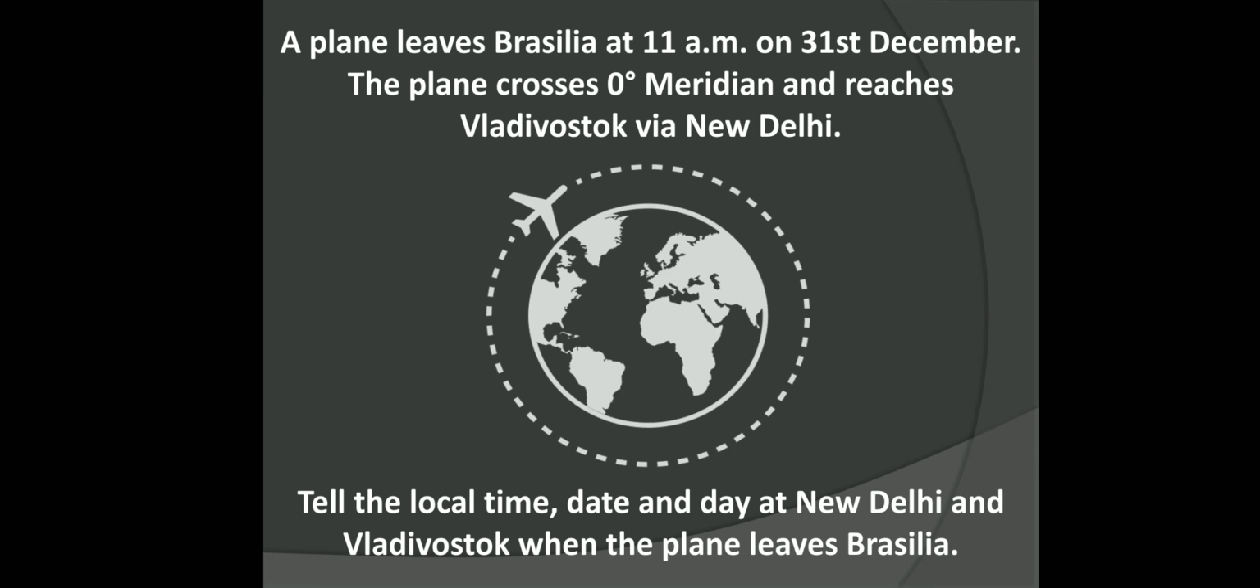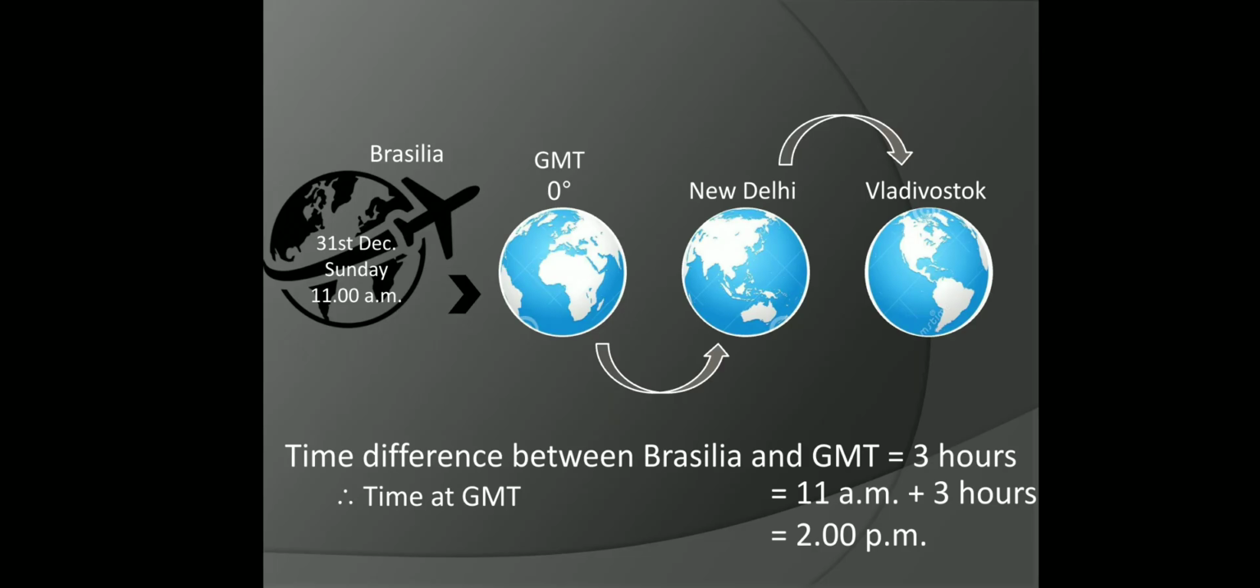I hope you have remembered where that 0 degree meridian is, the red line which I had shown you in the map. So it crosses the 0 degree meridian and reaches Vladivostok. Vladivostok is in Russia. So this plane is leaving Brasilia and via New Delhi it goes to Russia. Now we have to tell the local time, date and day at New Delhi and Vladivostok when the plane leaves Brasilia. Here, with the help of the diagram, the same question is there.